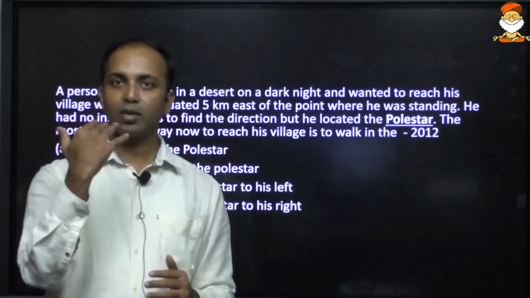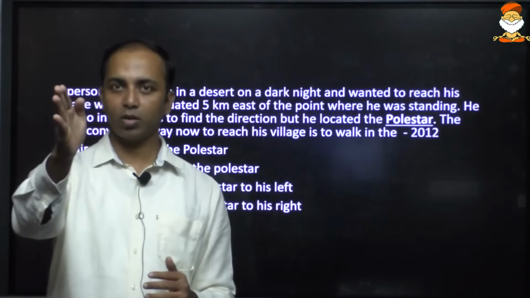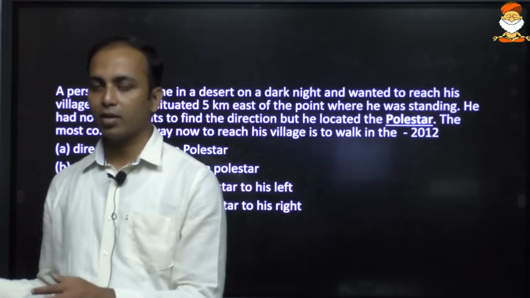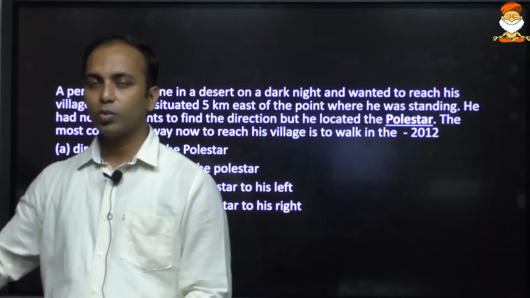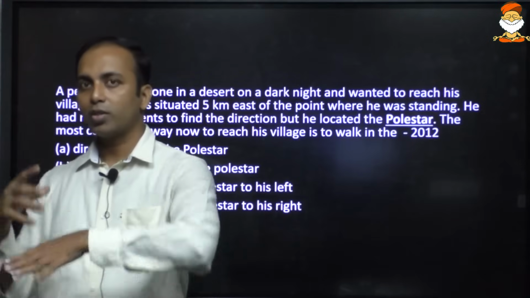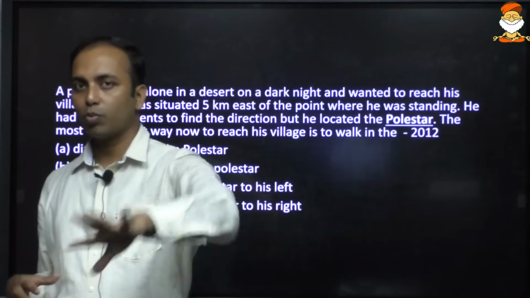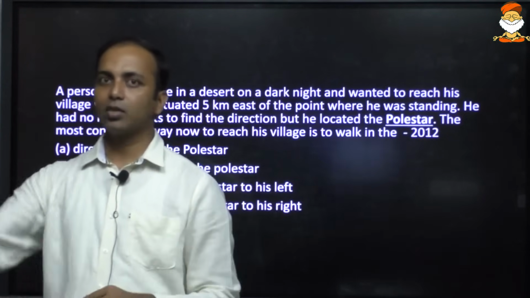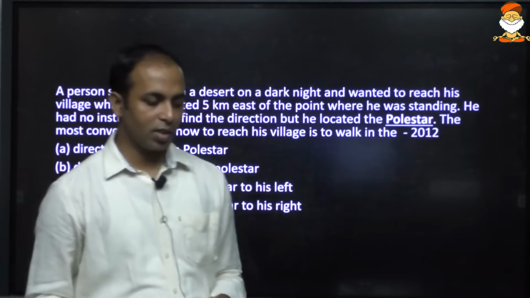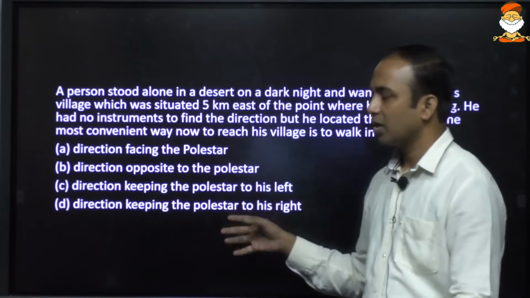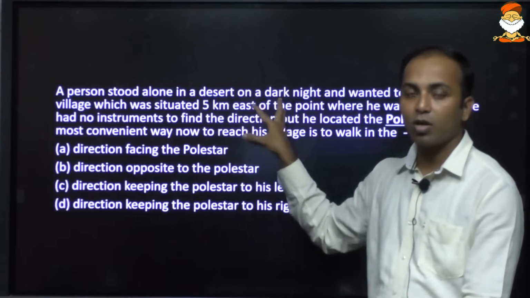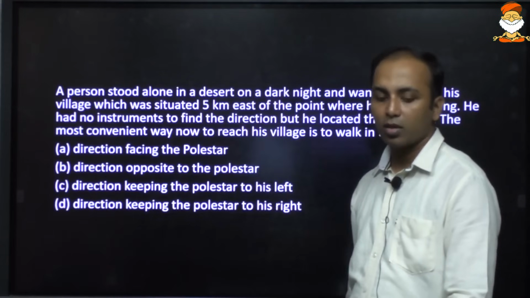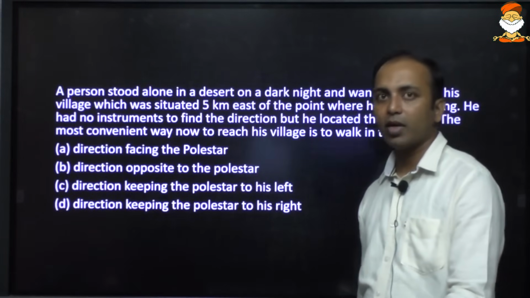So when he is looking at the pole star, means if he is seeing towards the north, it means he has to take a right turn and move ahead. When he is moving towards the east, the pole star will be towards his left hand side. Yes or no? Pole star will be towards the left hand side, or the north direction towards the left hand side, and he is moving straight in the east direction. So here the most convenient way, and this is also taught in marine engineering or to the navy, merchant navy or the Indian Navy.